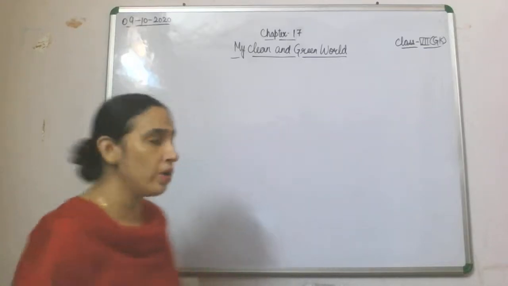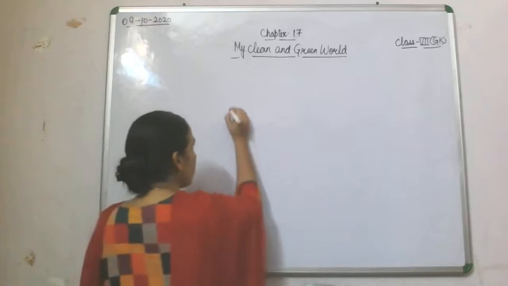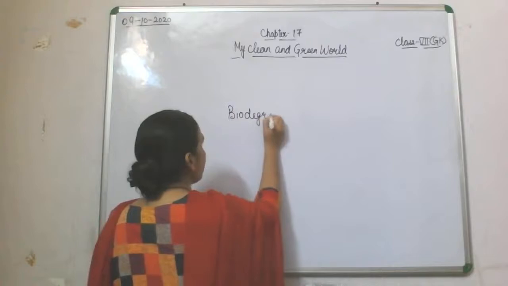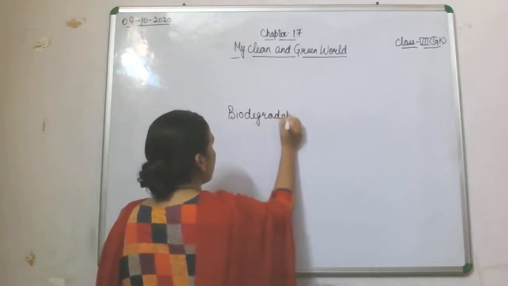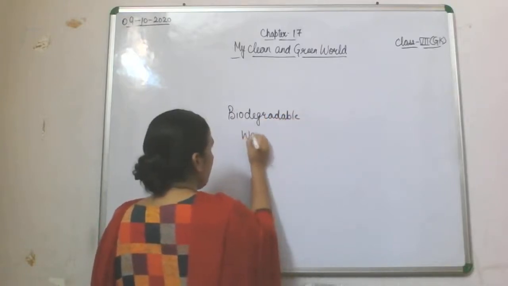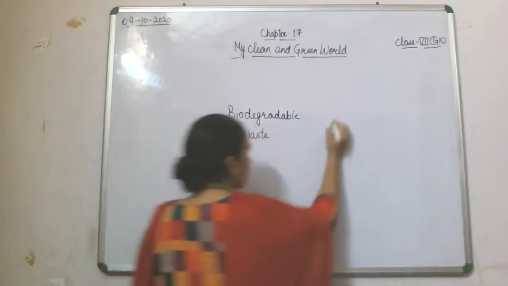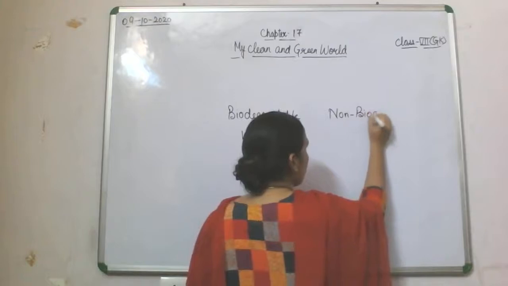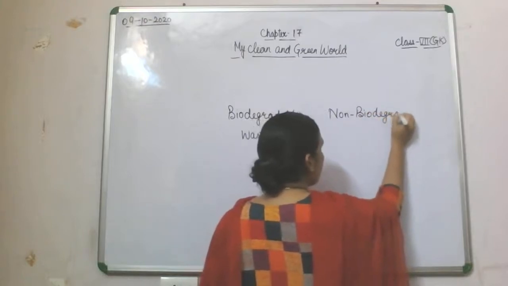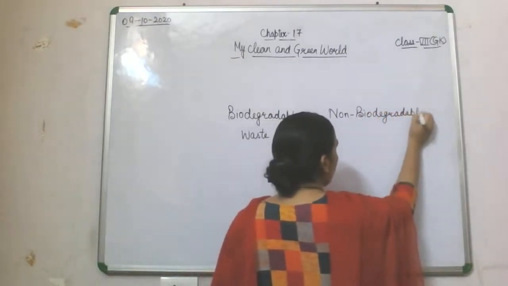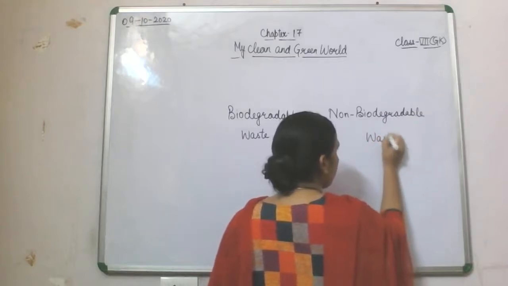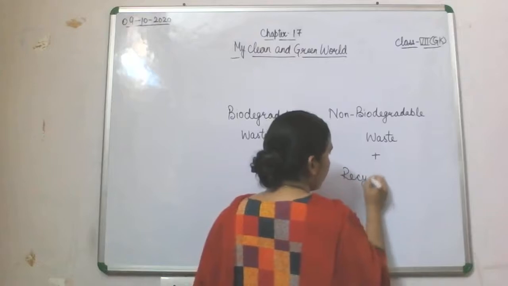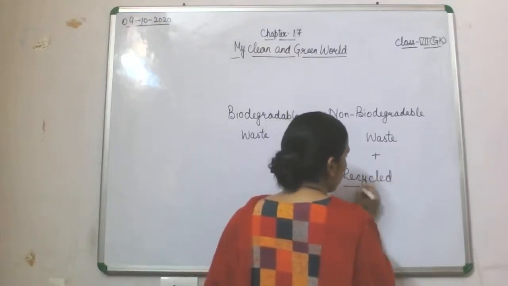Segregation of waste means first of all we will segregate the waste into biodegradable waste and non-biodegradable waste, but some waste can be recycled. Fine, this waste can be recycled.